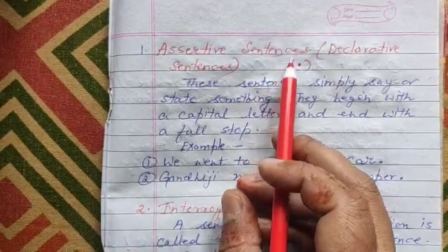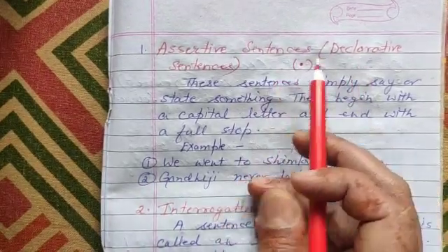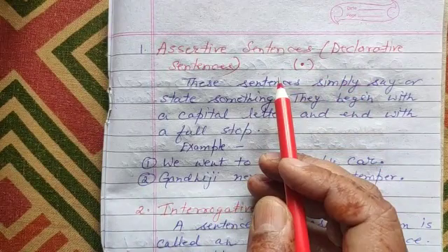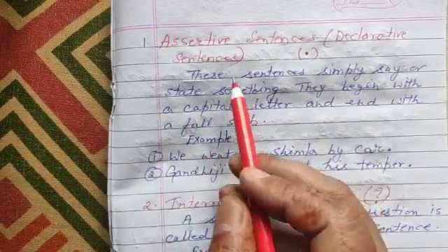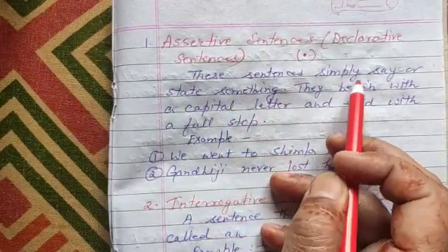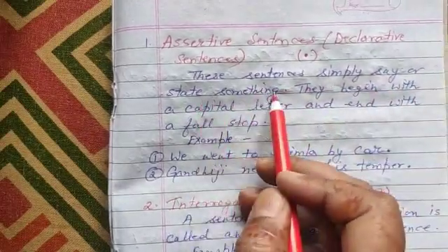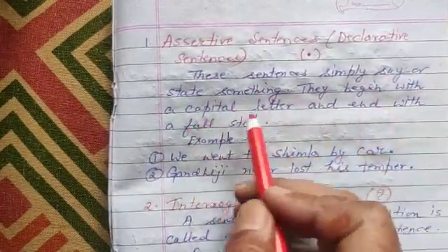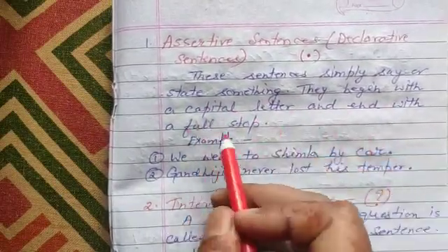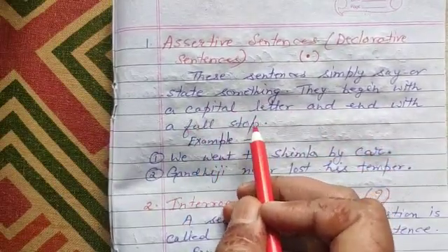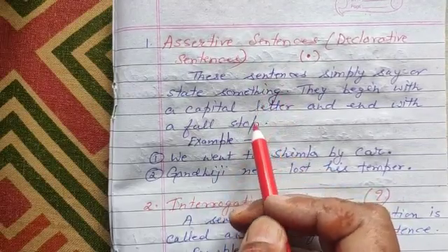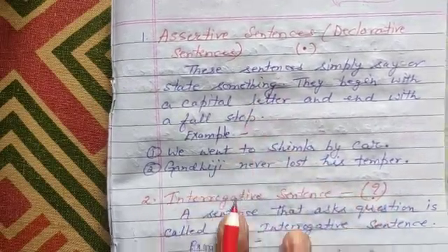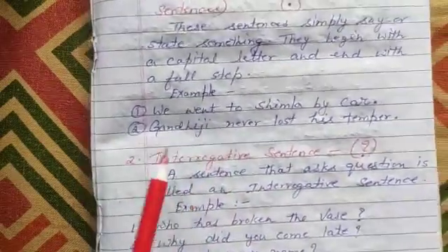Assertive sentences you can say as declarative or a statement also. See, these sentences simply say or state something. They begin with a capital letter and end with a full stop. So this is the rule to write an assertive sentence. Now here are some examples.